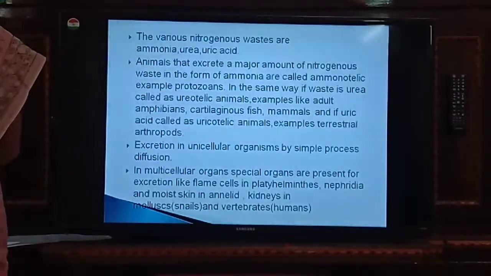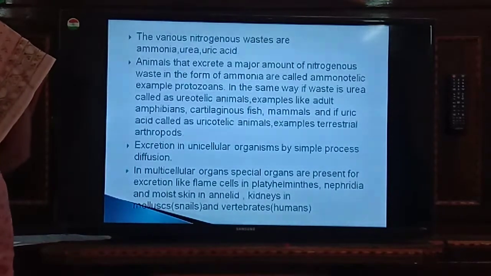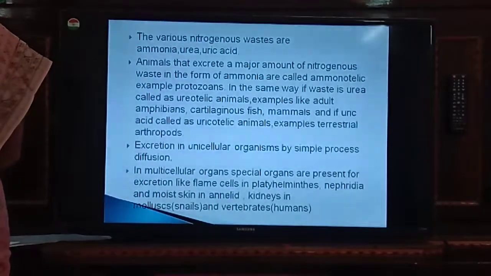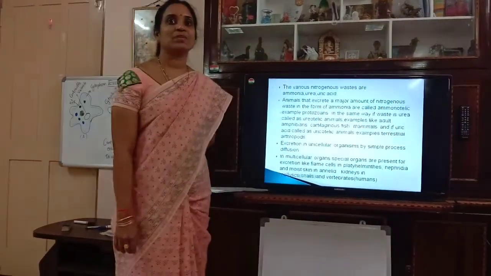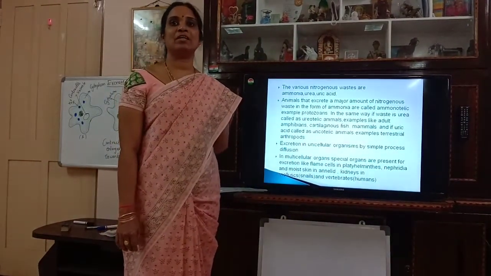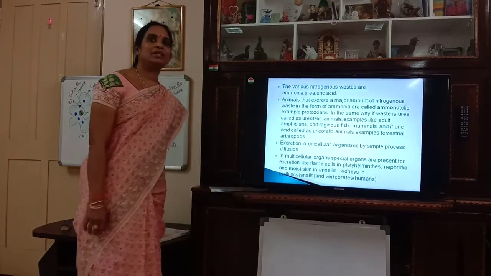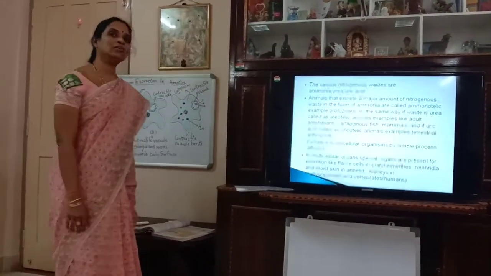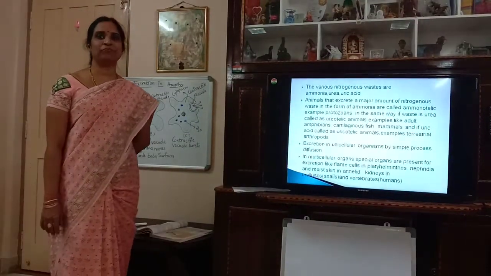Now, if you come to unicellular organisms, you know that unicellular organisms are single-celled animals. They do everything with that single cell. Every work is done with that single cell. So, they are called unicellular organisms. They contain only one cell, and that single cell does the work of all the life processes. Let us take a simple process, that is diffusion.